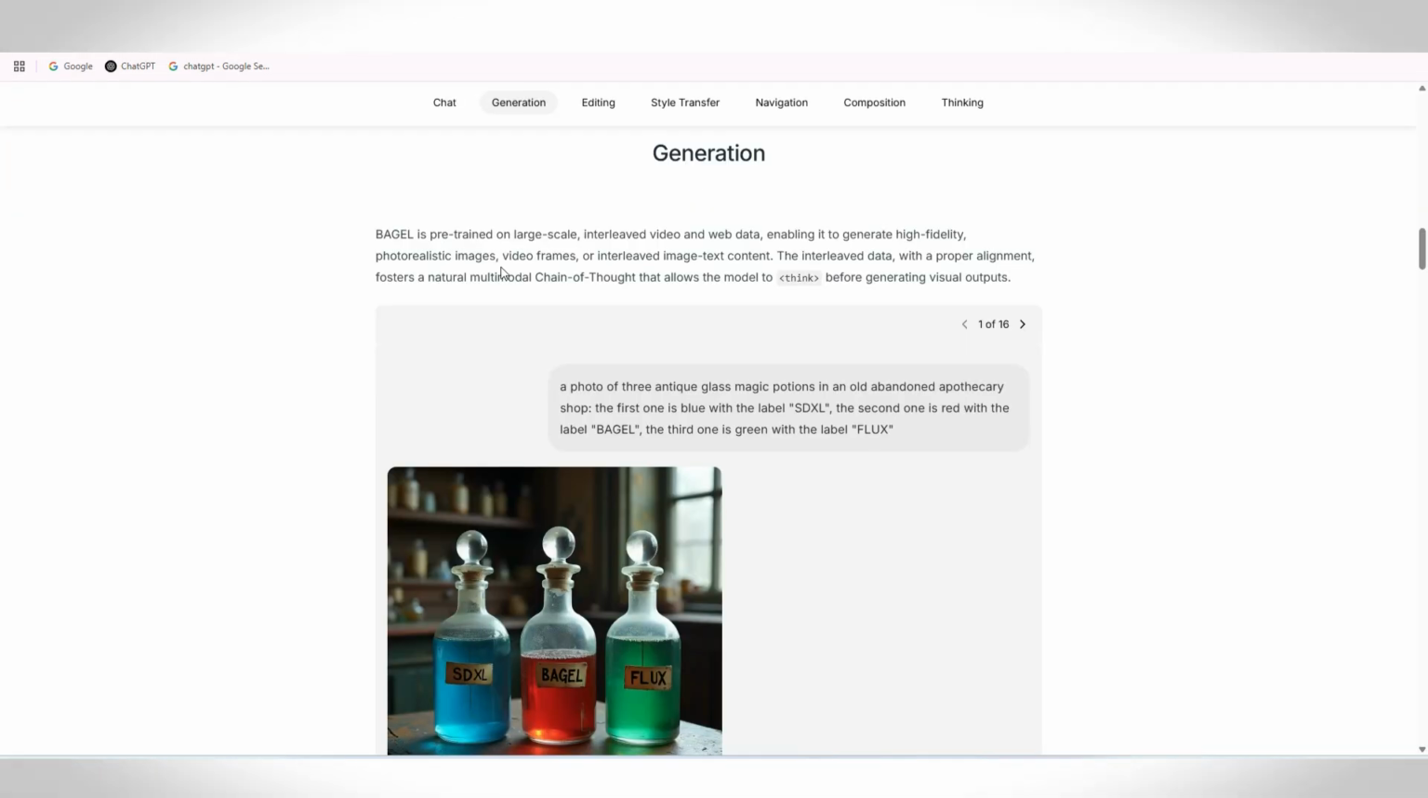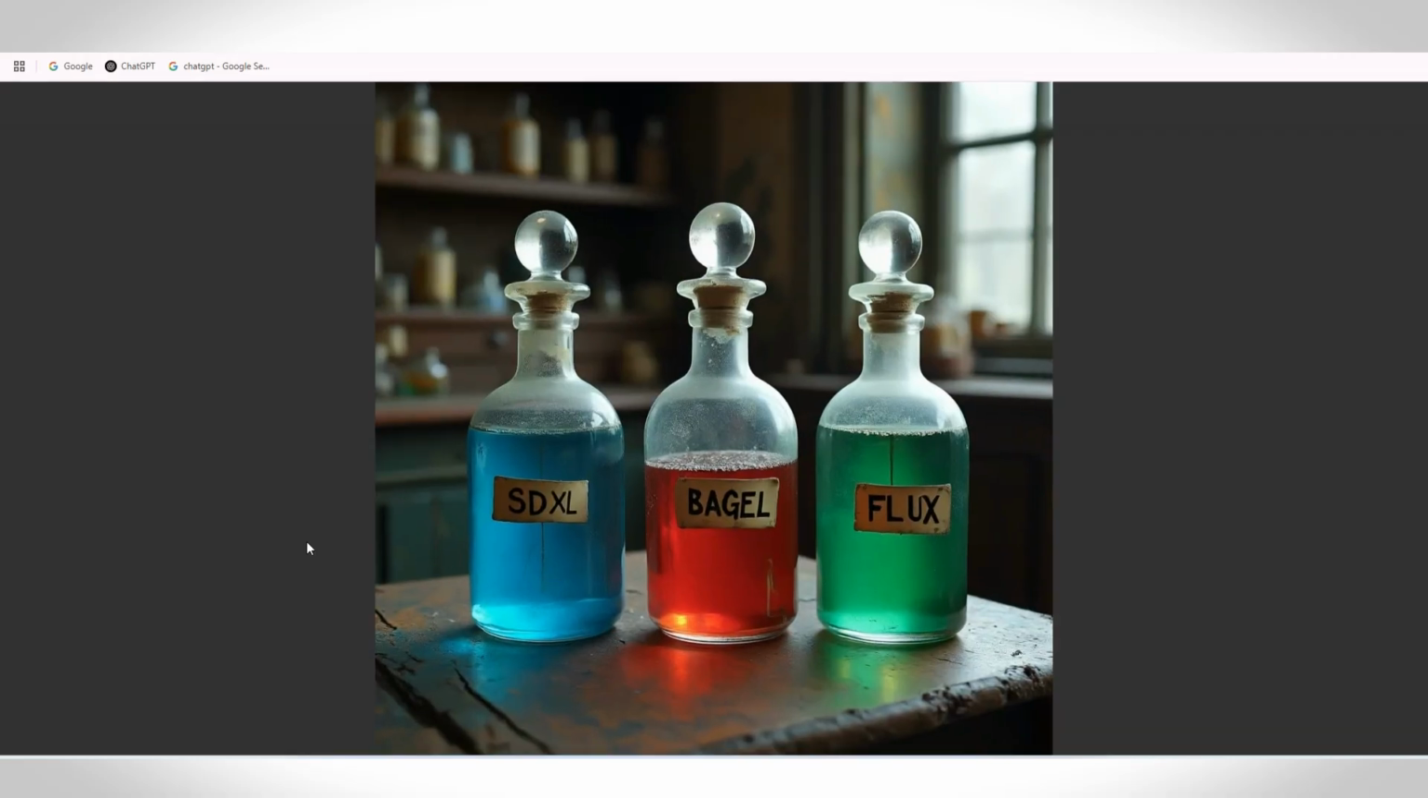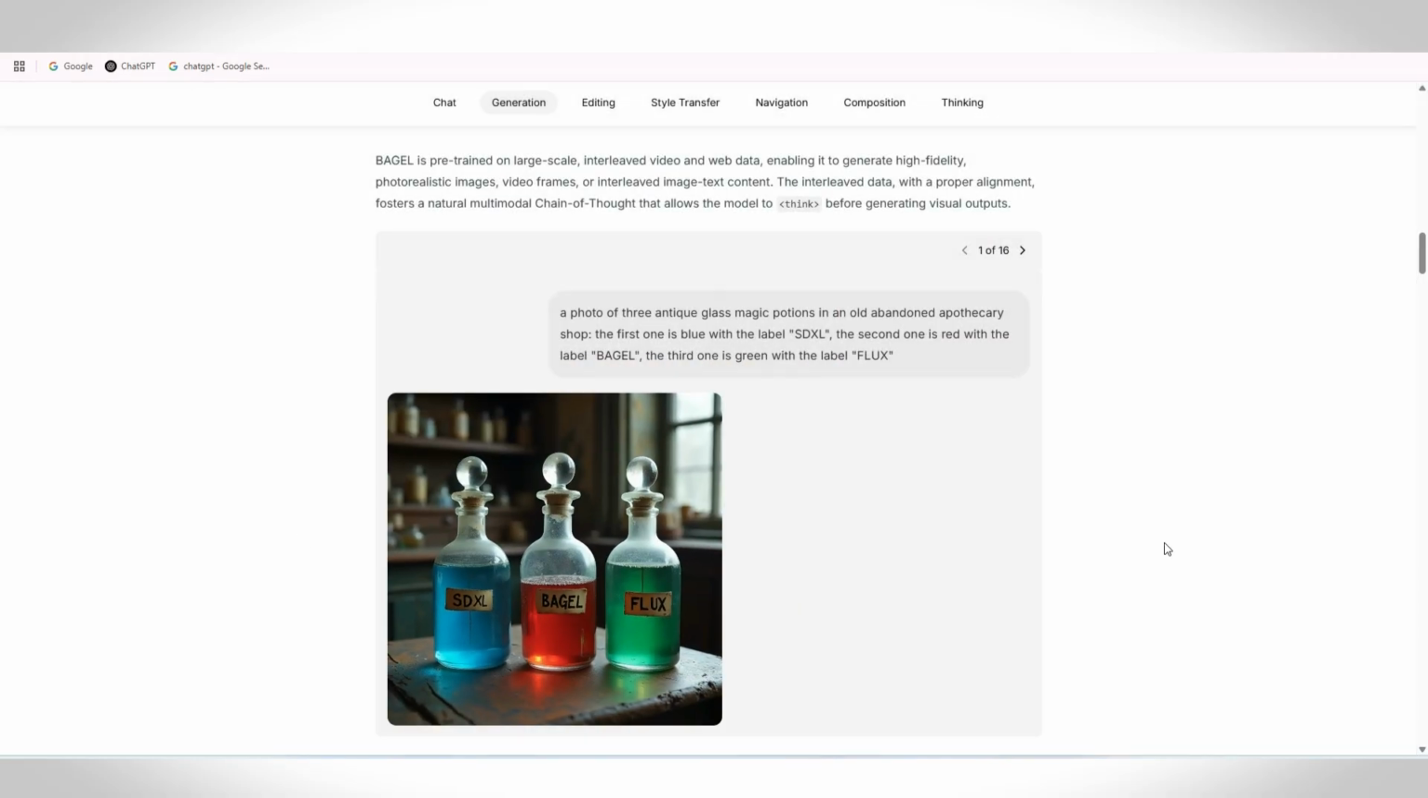Where Bagel really stands out is its generative and editing power. You can prompt it just like other top models to create new images. For instance, describe 3 glass potion bottles with specific labels, and Bagel generates them, text labels included.